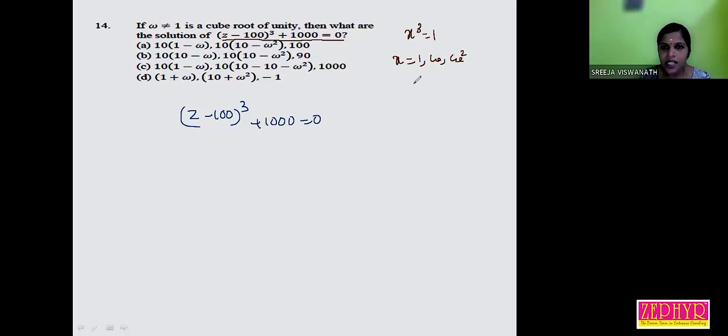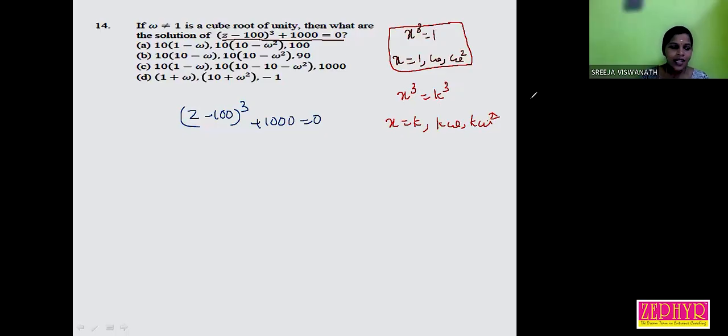Similarly, if x cube is equal to some k cube, k is any number, like 2 cube or 4 cube, then the solutions are x equal to k, k omega and k omega square. Always remember: x cube equal to 1 gives solutions 1, omega, omega square. X cube equal to k cube gives solutions k, k omega, k omega square. Is it clear?